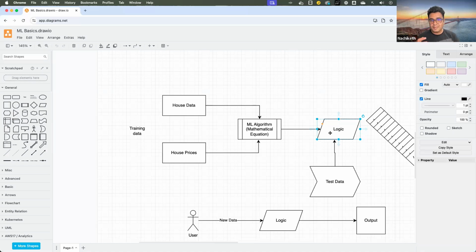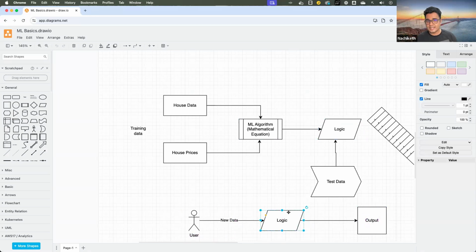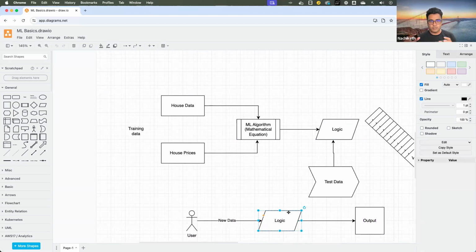Now, what makes the generative AI model so special? These machine learning models are called predictive models. That means once I have found the logic, once I have identified the pattern in this data set, I send in new data as a user and get the output based on the logic that has been identified. So for unknown data, I can generate the output, and this is what machine learning is. This output is based on the features that we have. It cannot generate new things beyond the data set.